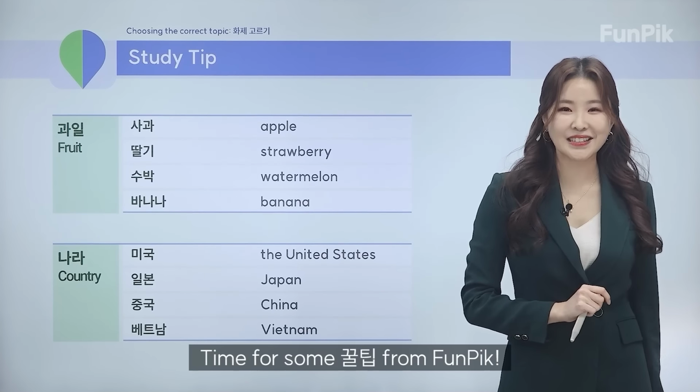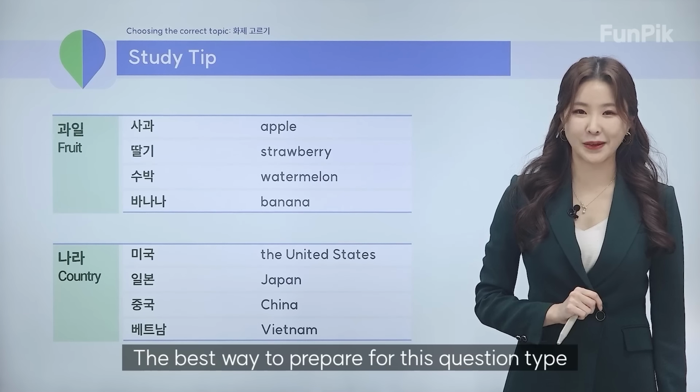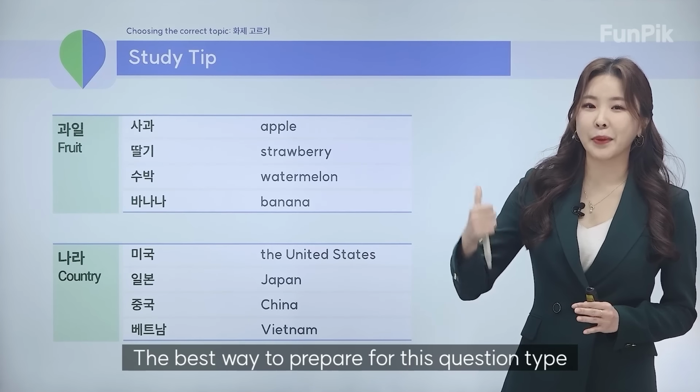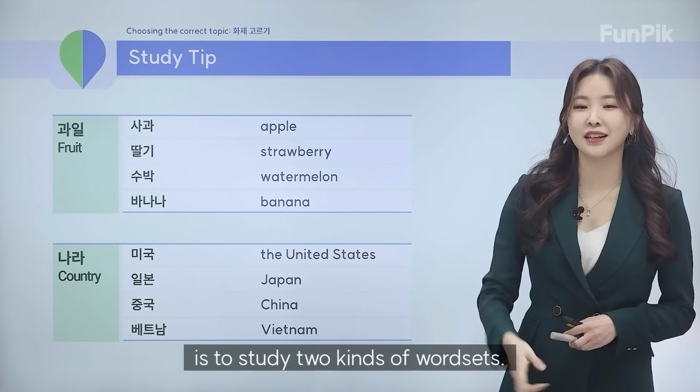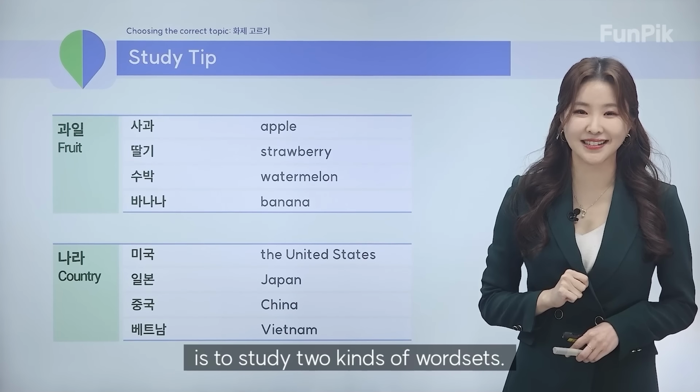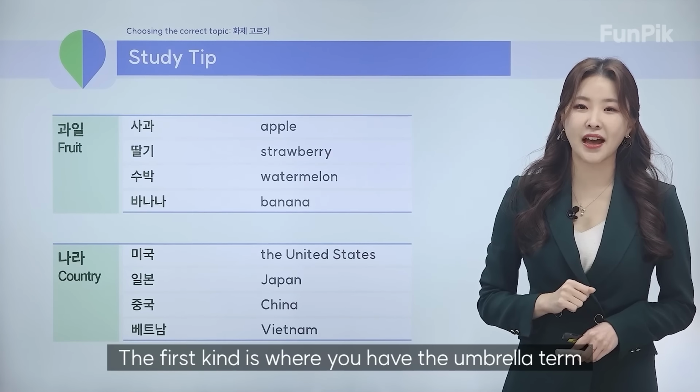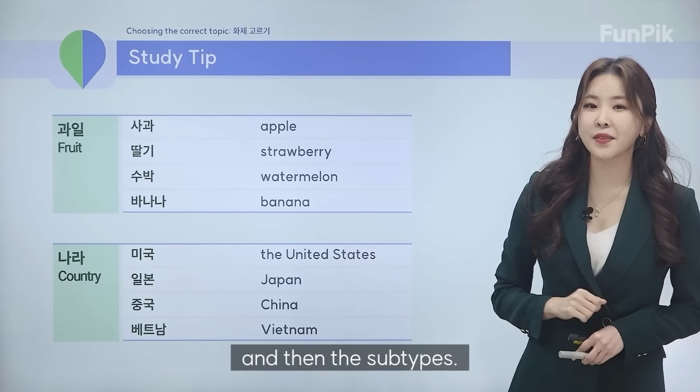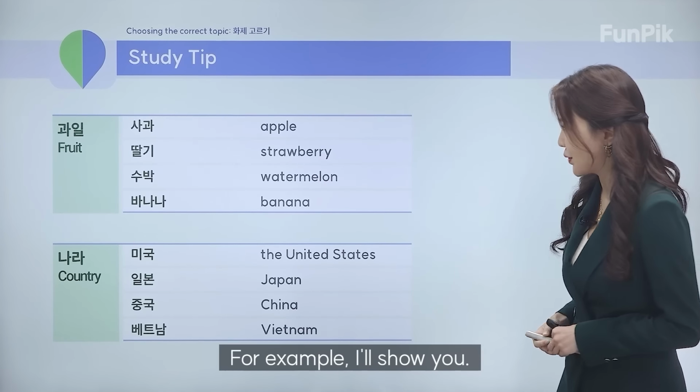All right, now time for some 꿀팁 from FunPik. The best way to prepare for this question type is to study 2 kinds of word sets. The first kind is where you have the umbrella term and then the subtypes. For example, I'll show you.